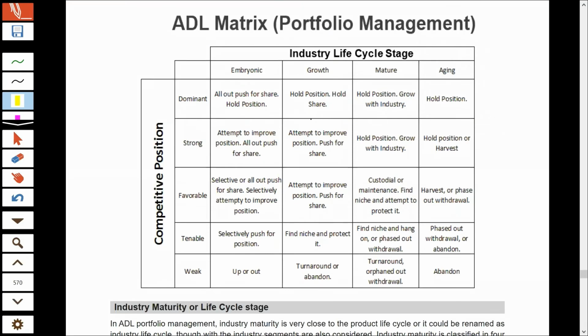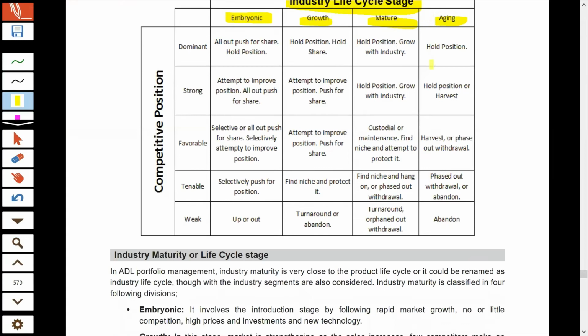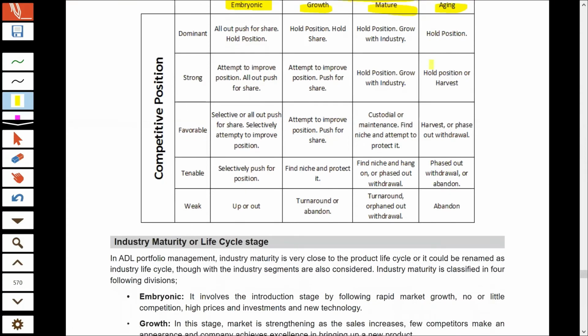Now, as you can see, this is the ADL matrix. On the x-axis, we have the industry life cycle, which is an external factor, as I told you, because the industry life cycle is not in our control. And there are four stages of industry life cycle. There are four stages of any product life cycle.